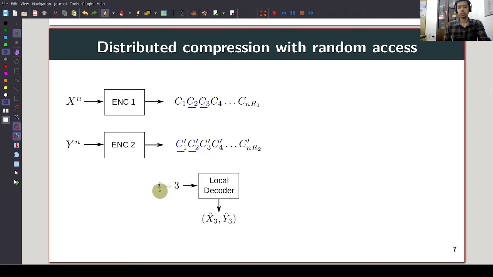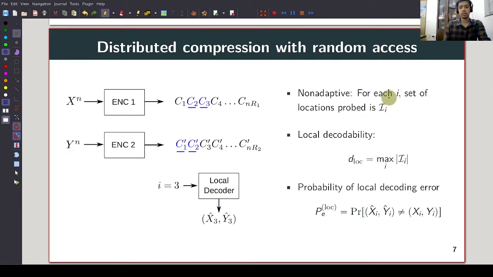Maybe if we want to recover X_3, Y_3, then the local decoder now probes C_2, C_3, C'_1, C'_2 and outputs an estimate of X_3, Y_3. So one point to note here is that the encoders don't know which i will be requested at the local decoder. So we want to compress in such a way that every X_i, Y_i can be recovered from the compressed sequences, but which locations to probe depends on the i specified at the local decoder.